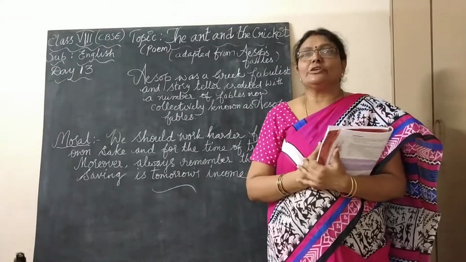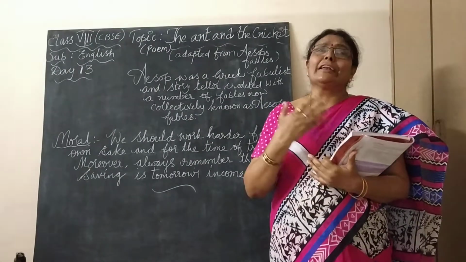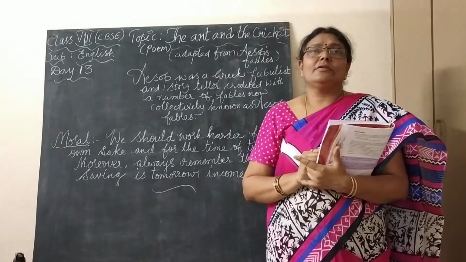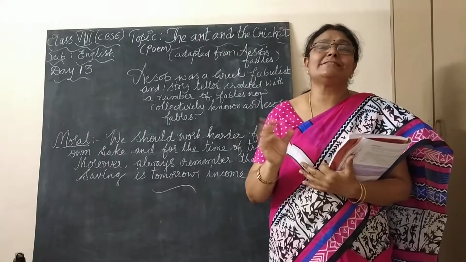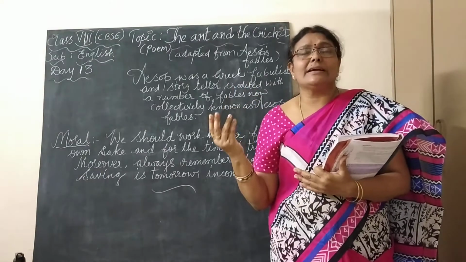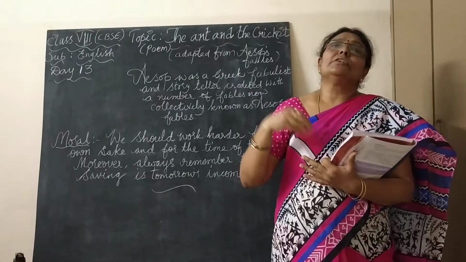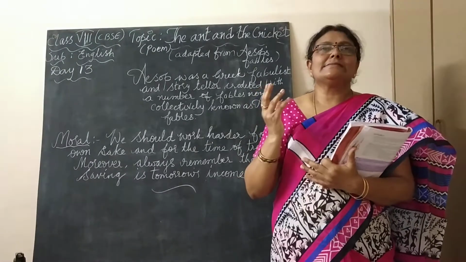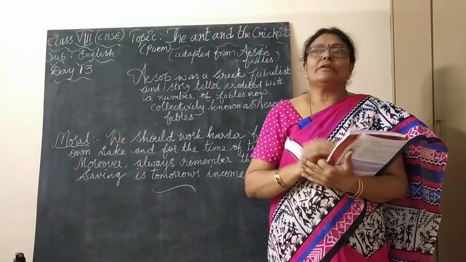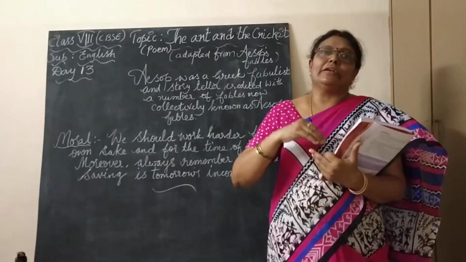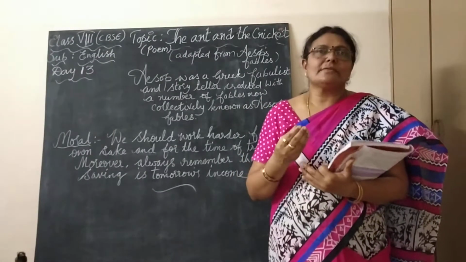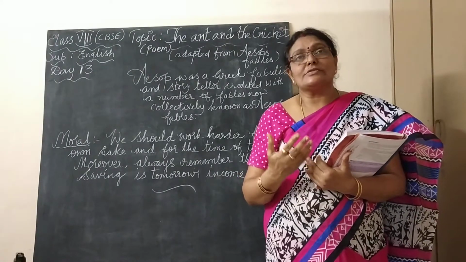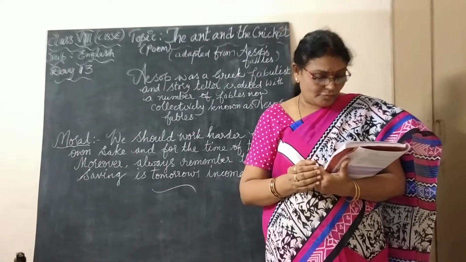Why is all this happening, children? Because he was very reckless. He was not only reckless, he was very lazy. All the time singing and dancing and wasting his time. When others were working and searching for food, during that time this cricket was playing happily, singing and dancing, and wasted his time. When the winter came, when everybody was at home, this cricket felt very sorrowful for that, and he went outside to search for the food.